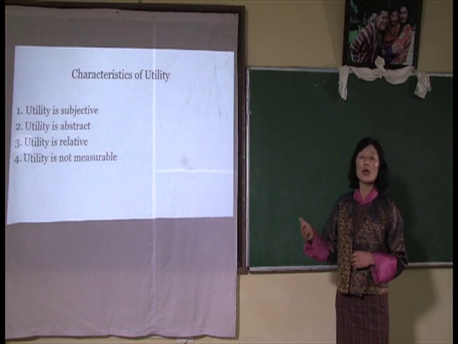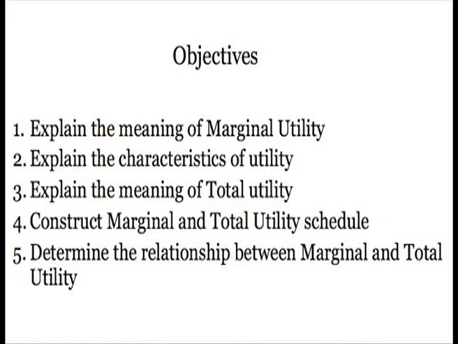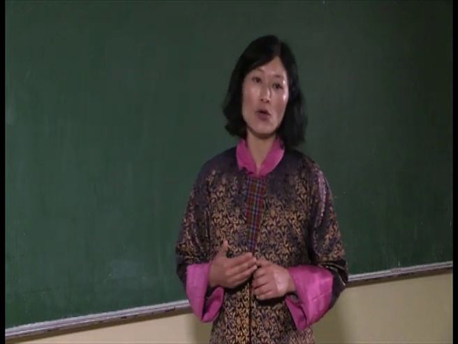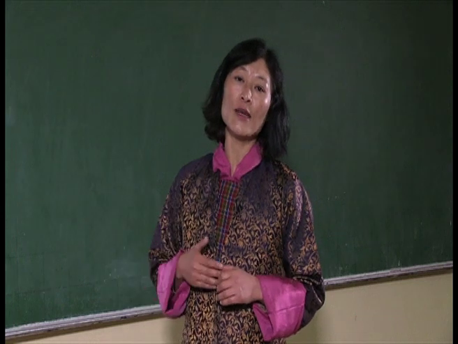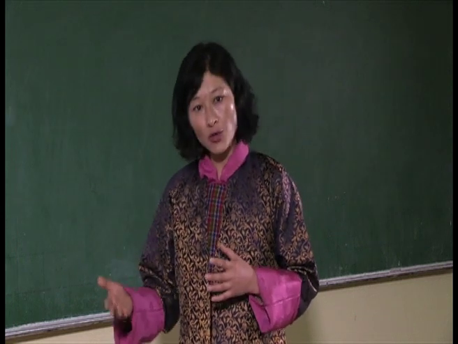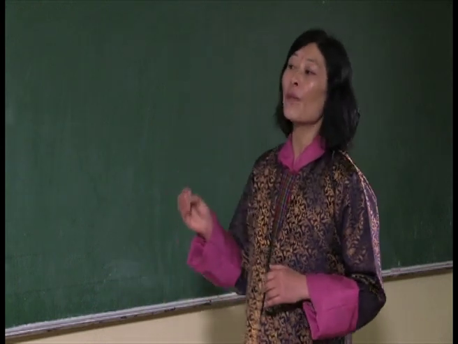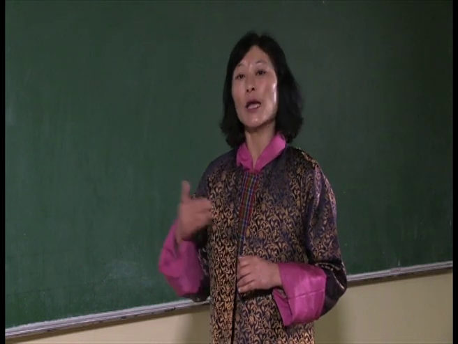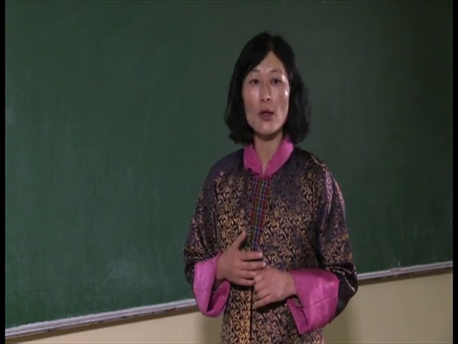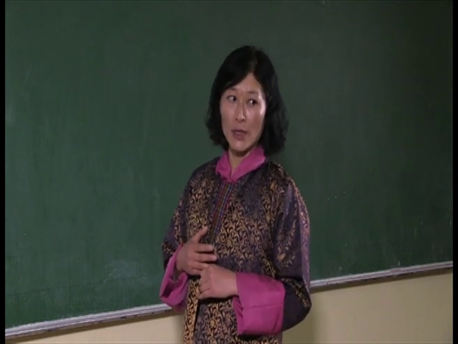However, to continue the lesson further and to talk about marginal utility and total utility, you need to understand that in this context, we are taking utility as measurable in terms of cardinal numbers. Here we are saying that utility can be measured in cardinal numbers in order to get the schedule and in order to determine the relationship between the total and the marginal utility.